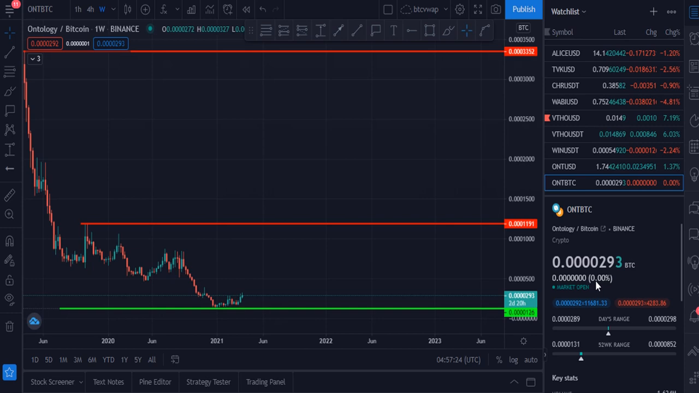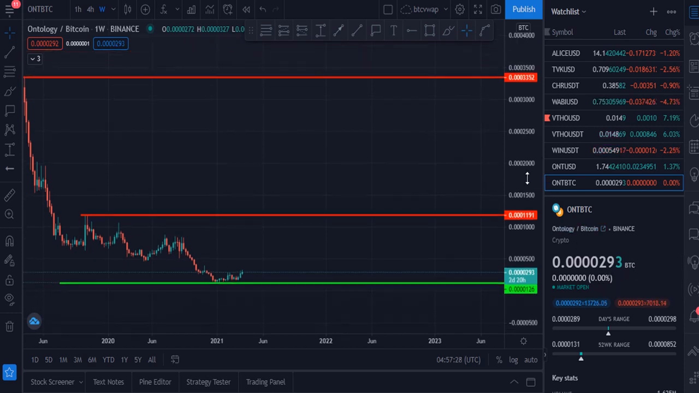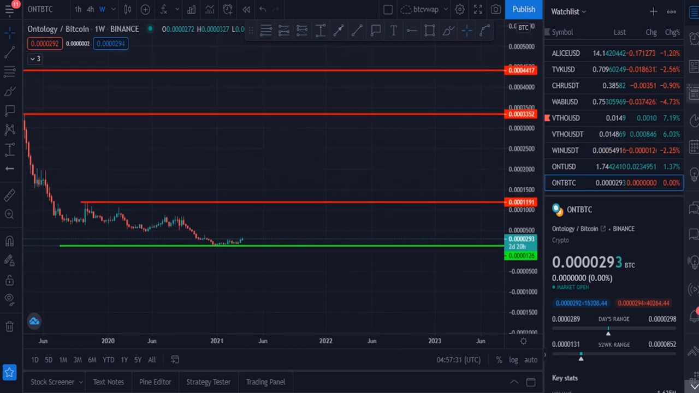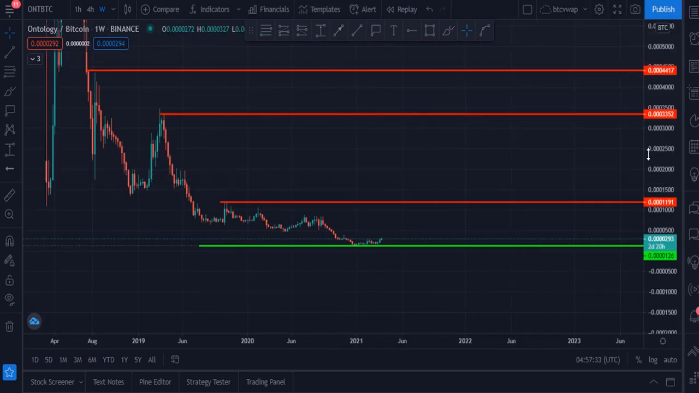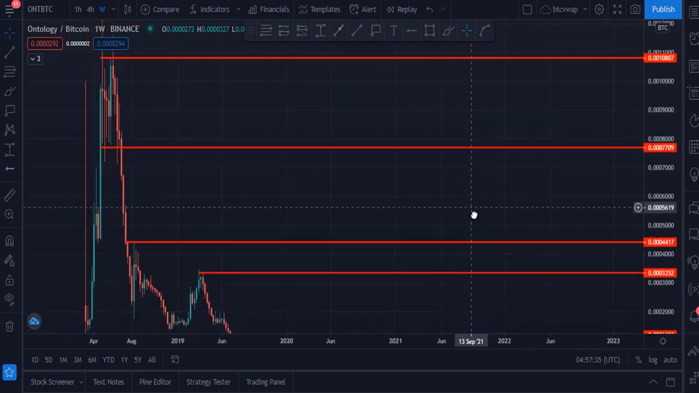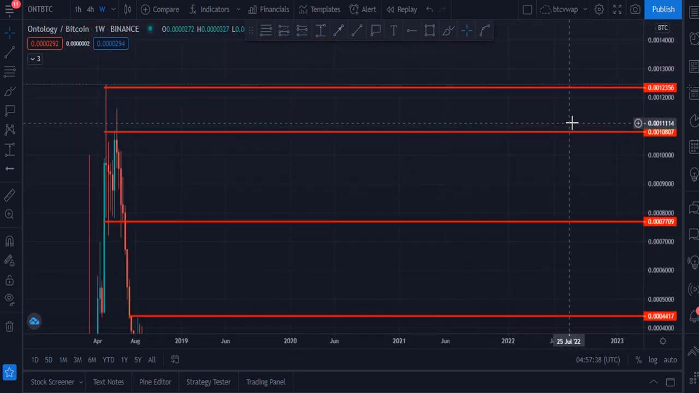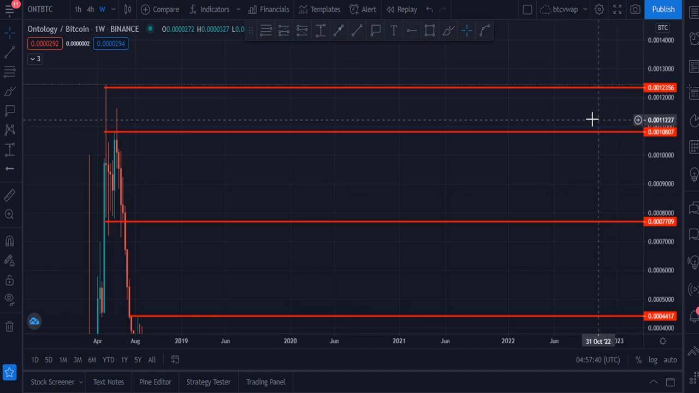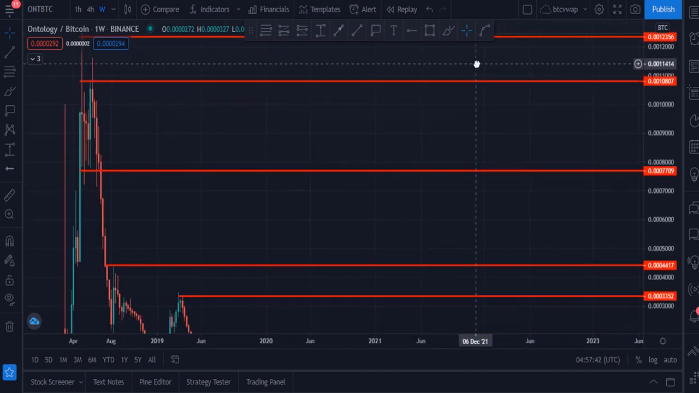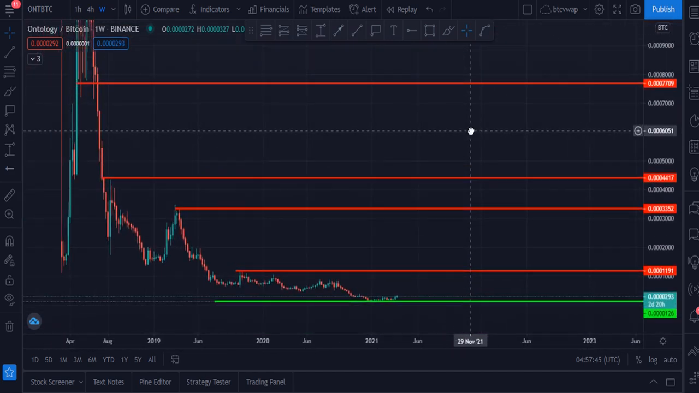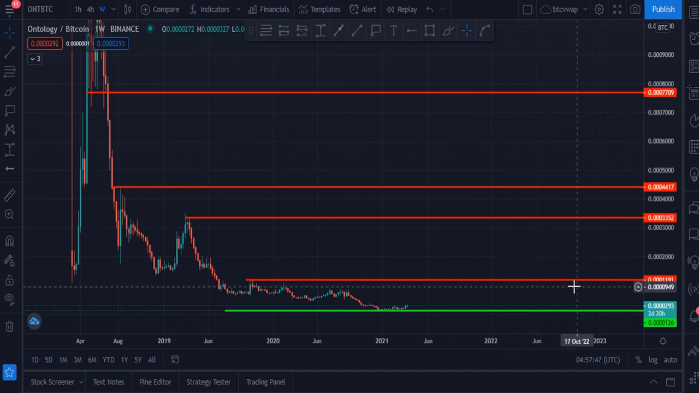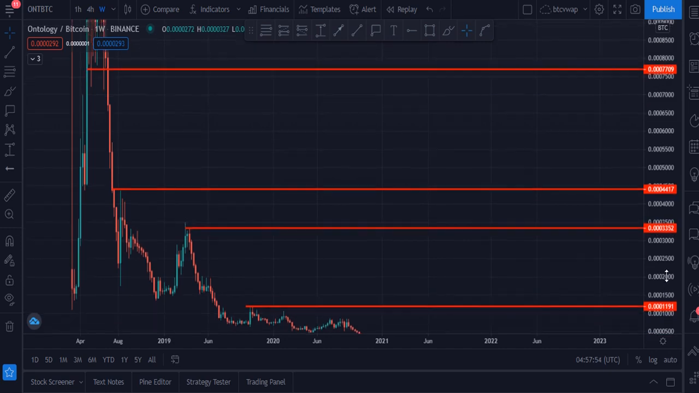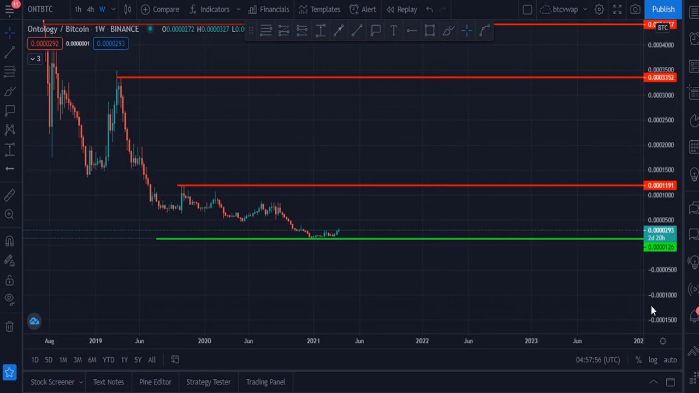Currently it is available at 2,930 Satoshi is the price. And let me please arrange this chart. Here you can see the all-time high against BTC was 1,23,000 Satoshi, and after that it is available at a very low price, just 2,900 Satoshi, 2,930 Satoshi. In that case, let me please show you what will be our target.